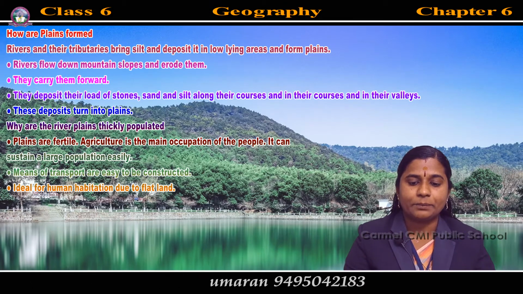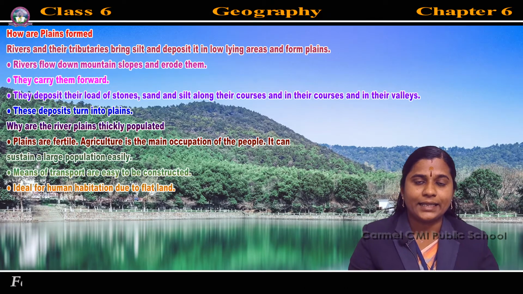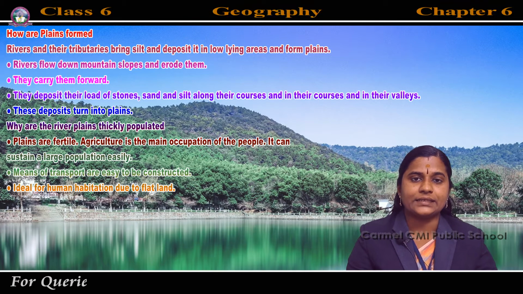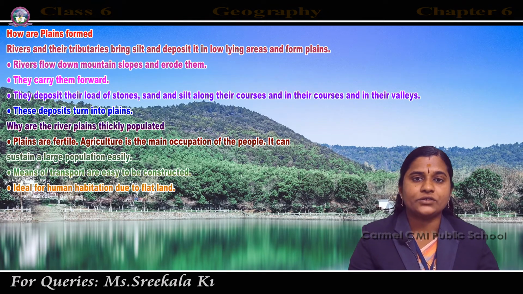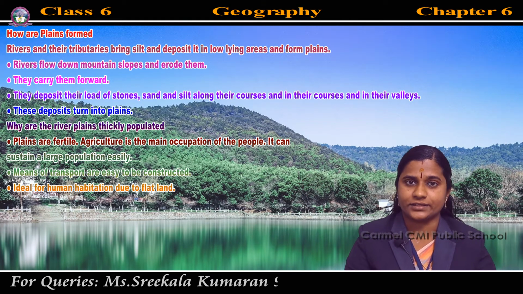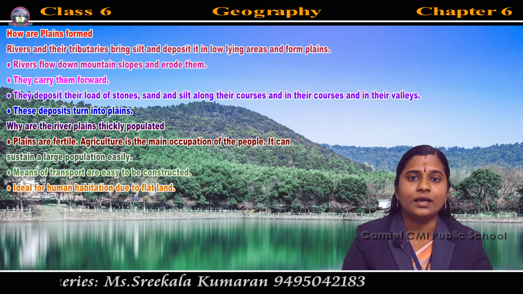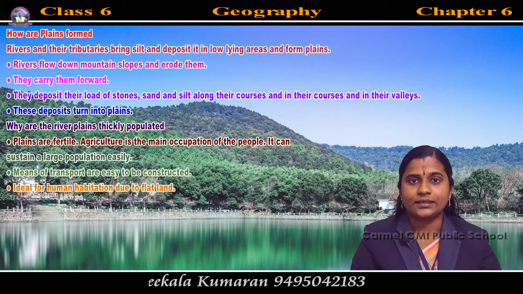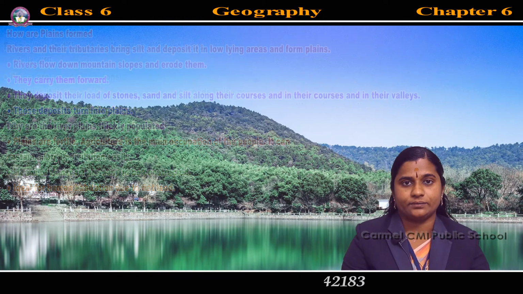So, why are river plains thickly populated? Because plains are fertile and suitable for agriculture. Then means of transport are easy to construct. Then it is suitable for human habitation due to the flat land. These are the reasons why river plains are thickly populated.